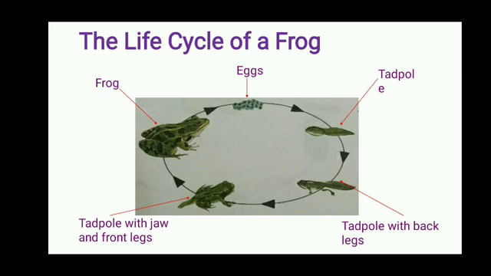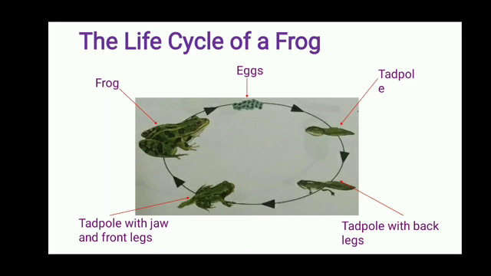At stage 3, the legs of the tadpole grow. Stage 4 is the final stage of the tadpole. At this stage, its jaws inside the mouth and front legs grow. Now at the final stage, the tail disappears. The word disappears means गायब होना. Now the tadpole becomes a frog. The frog then comes out of the water. So class, a tadpole completes its stages underwater.